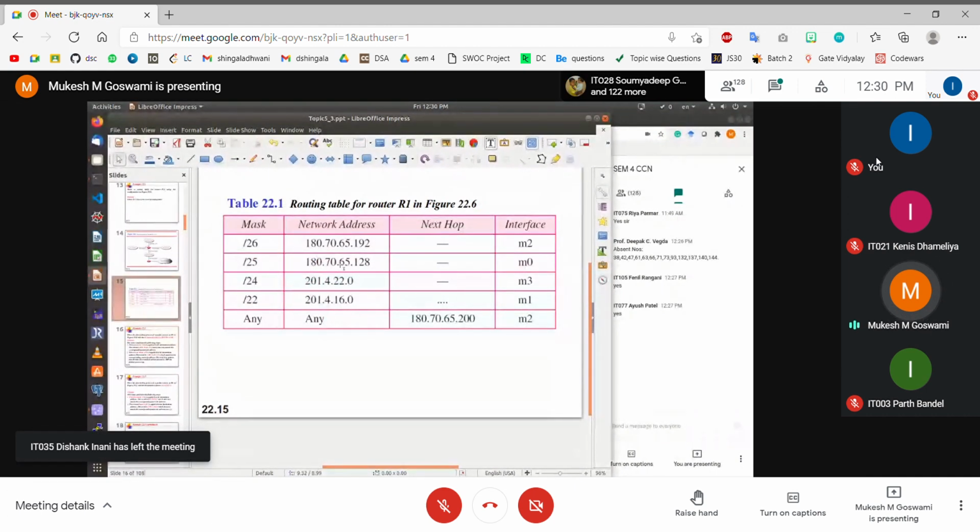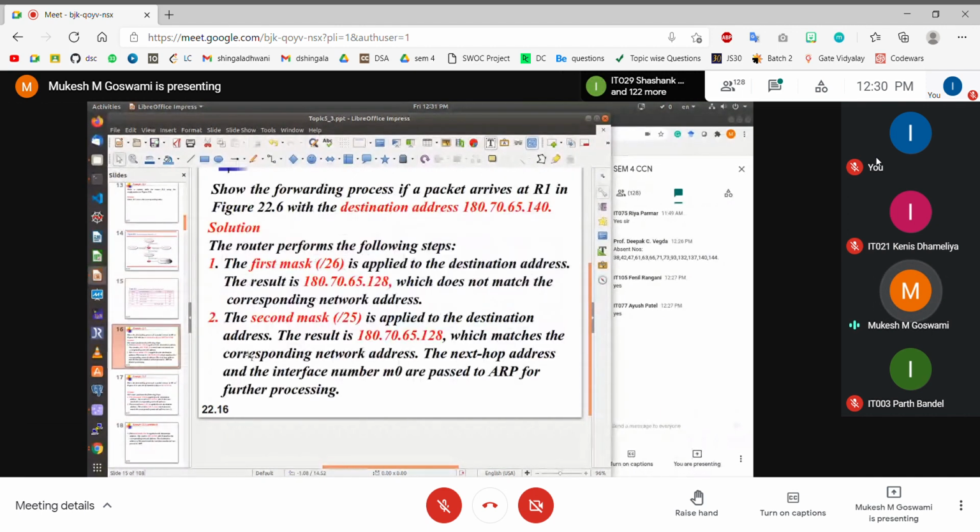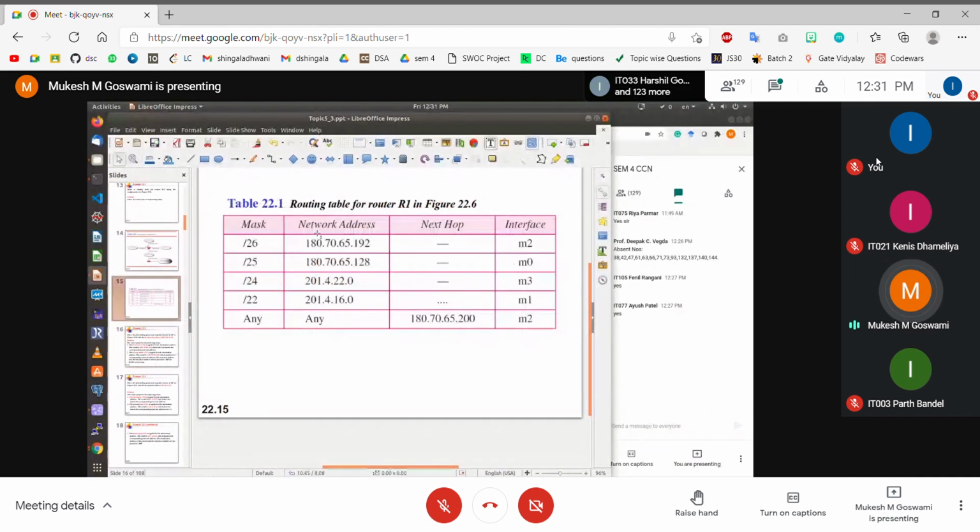It is 180.70.65.128. So the network address corresponding to the destination IP address is this one, and it is matching with the network address of the second entry.